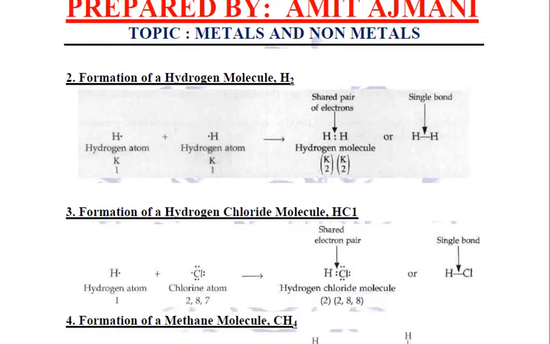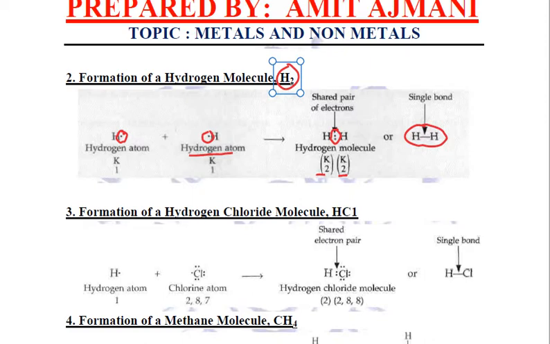Let us take one more example, formation of hydrogen molecule. Now hydrogen, we know that it has got only one valence electron, and in order to become stable it requires two in its K shell, right? It combines with another hydrogen atom having once again one electron in the K shell. So both of these hydrogen atoms will share their one electron and they will achieve their stability, forming a single bond between them. This is how hydrogen molecule is formed.